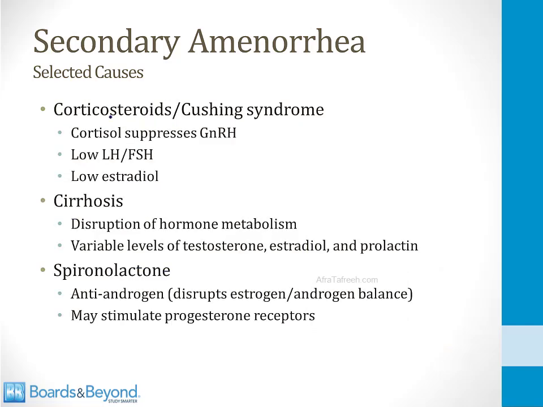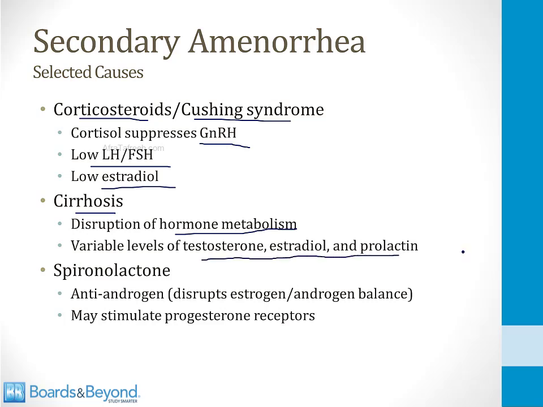Some other selected causes are shown on this screen. Patients taking corticosteroids or patients who have Cushing's syndrome will not menstruate. Cortisol suppresses GnRH, so these patients have low LH-FSH levels and low estradiol levels. Cirrhotic patients develop hypogonadism. Males who are cirrhotic can develop hypogonadism, and females can also stop ovulating. This is because when the liver is cirrhotic, it disrupts hormone metabolism. The liver does much of the metabolism of hormones like estradiol and testosterone. As a result, the levels of testosterone, estradiol, and even prolactin can fluctuate in patients who are cirrhotic. This often disrupts the menstrual cycle.